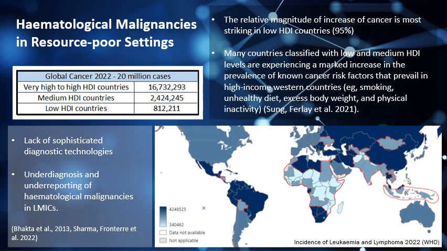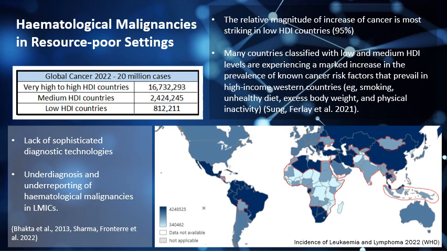So what is the cause of this discrepancy? Now, the Global Cancer Report from 2020 stipulates that they believe that the low and middle income countries are what they call transitioning countries because they are moving to a more westernised, industrialised society, and in that regard, they're having a higher exposure to cancer-causing agents such as smoking, unhealthy diet, excess body weight, and physical inactivity. They predict that the rate of cancer growth in these low and middle income countries is going to increase significantly and become a global health crisis.